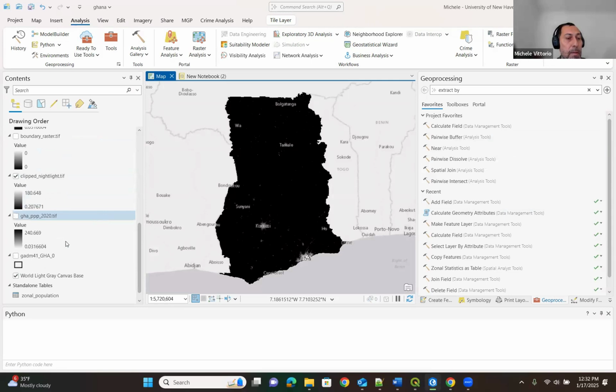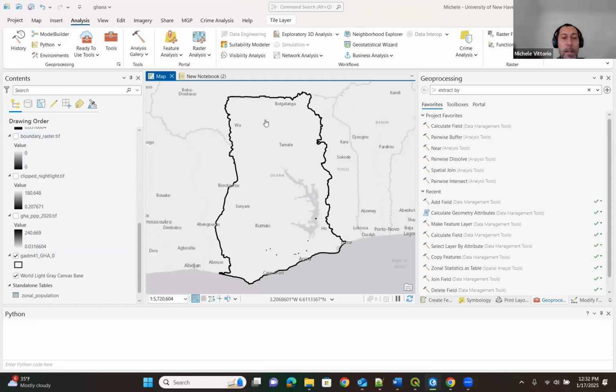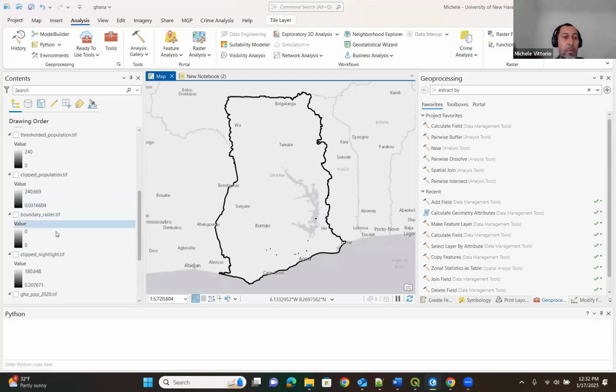You can see in this example here, I already downloaded and clipped. So this is the extent of Ghana. You remember the boundary level 0 that we downloaded from the GADM website. And then let's say that you can load this massive raster with the night lights for the whole world.